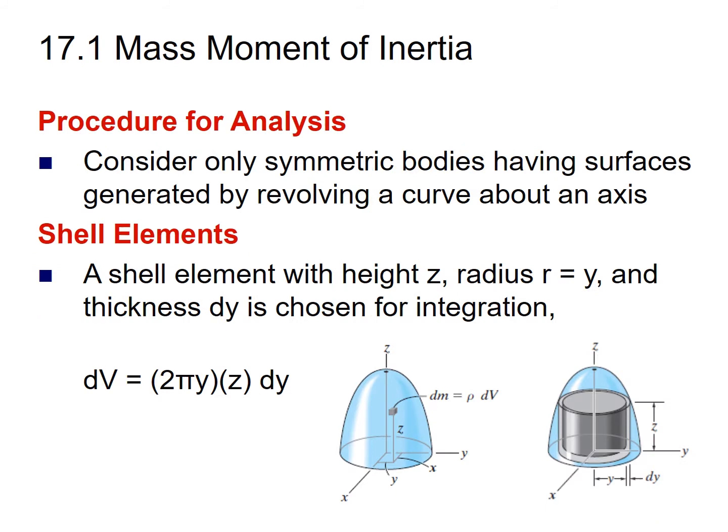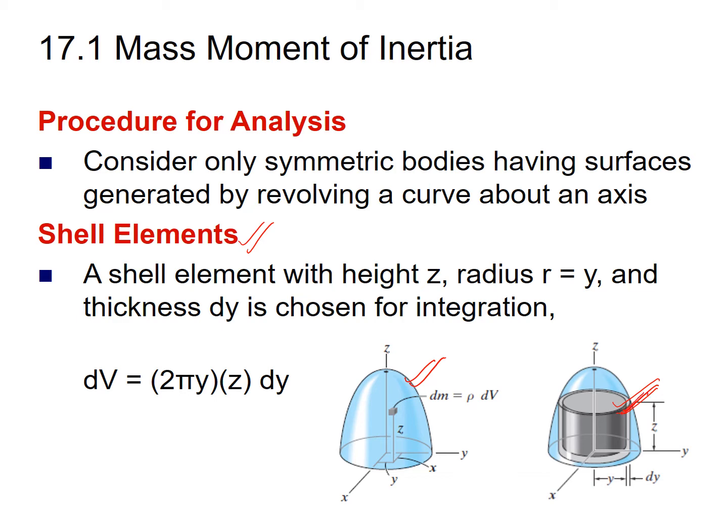Now what is the procedure for finding the mass moment of inertia for a rigid body? There are two procedures. The first is by using the shell element, and the second is by using the disk element. Let us say this is the rigid body for which we have to find the mass moment of inertia. Imagine that you can find the mass moment of inertia for a shell element, which is of cylindrical shape.